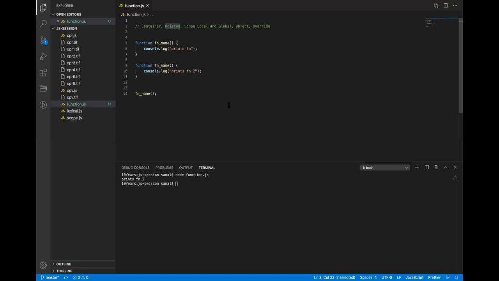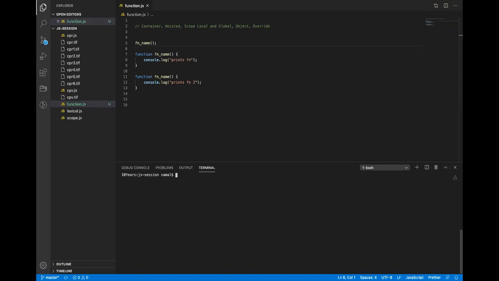Okay. So in JavaScript, functions act exactly the same, right? You can call a function before you define it. If I copy this and paste it here, what should my output be, function or function 2? Function 2. Yes, it will work exactly the same. If I run this, it will be function 2.